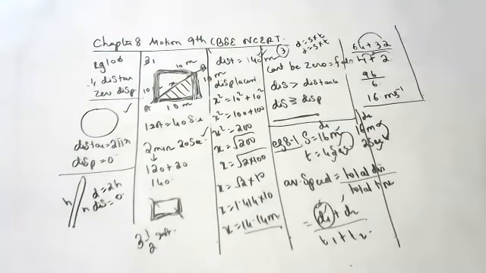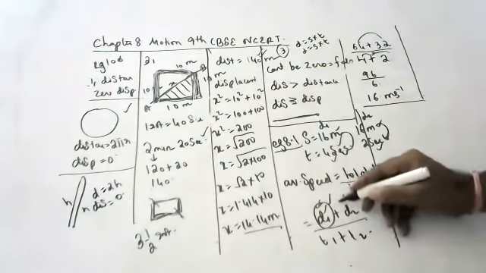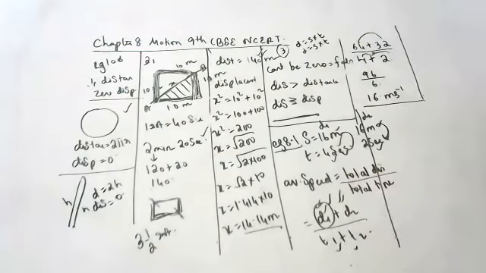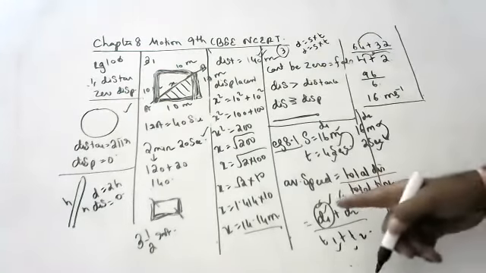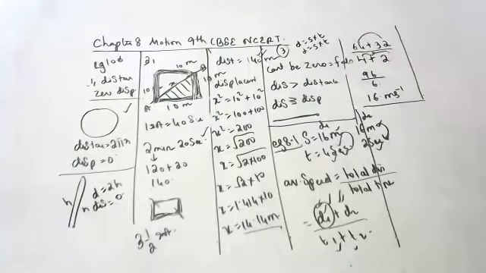You understood this one? Yes, sir. What is the average speed definition and formula? Total distance by total time. Distance is equal to speed into time. Okay, according to the situation, you have to do it.